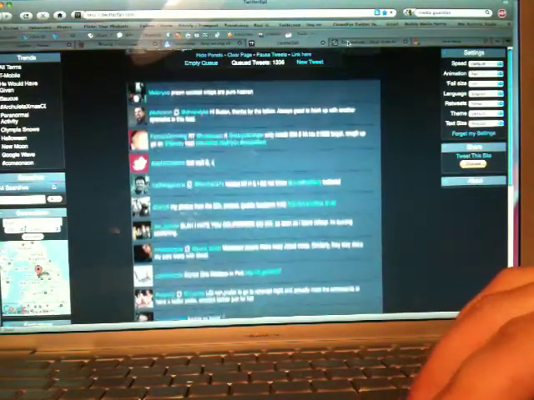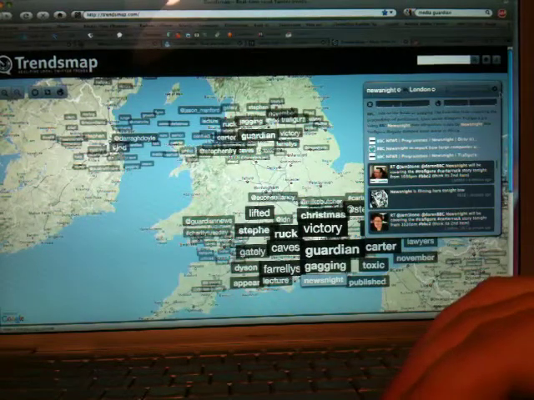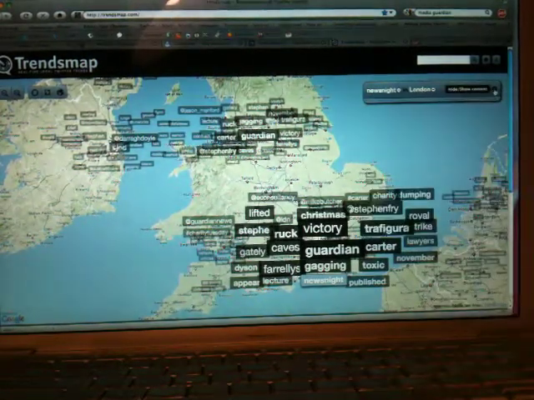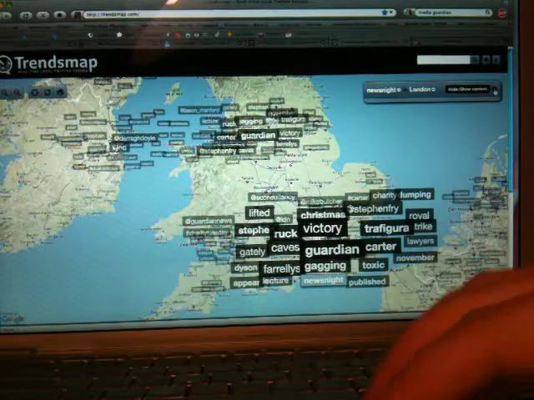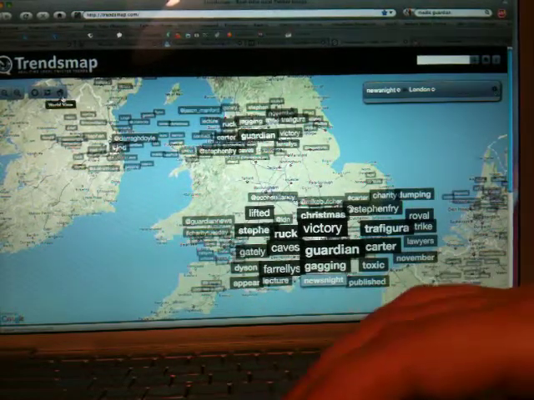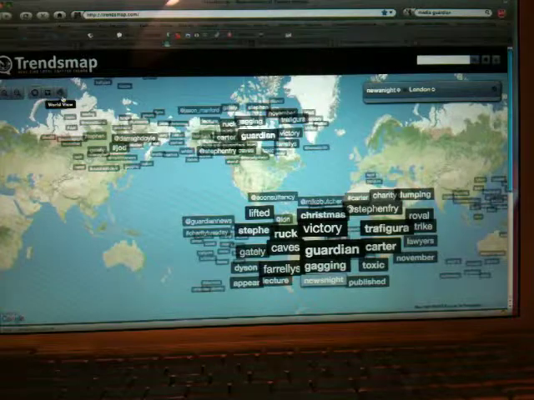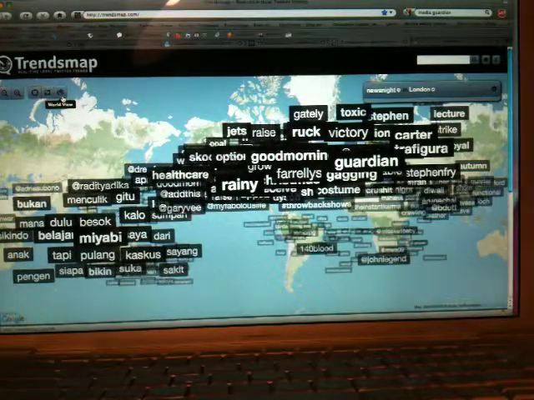Which leads us one step further on. This website is a new service, but it's fab. It's called TrendsMap, trendsmap.com, and it basically allows you, if I click on the world, to see what's going on in the world according to Twitter. So you can see again the trending topics that go off the sides of the text, and it gives you a snapshot into what's popular, what's being spoken about on the messaging service.